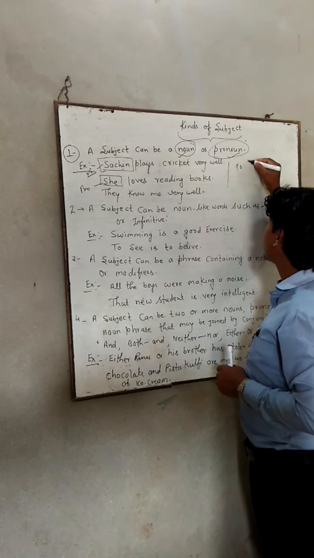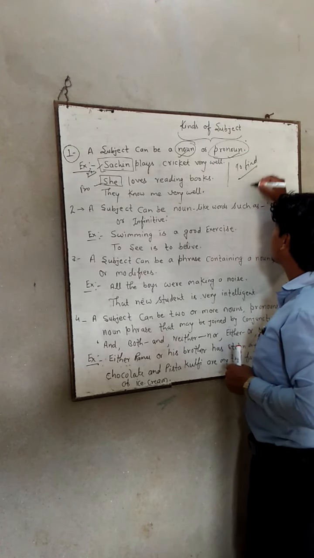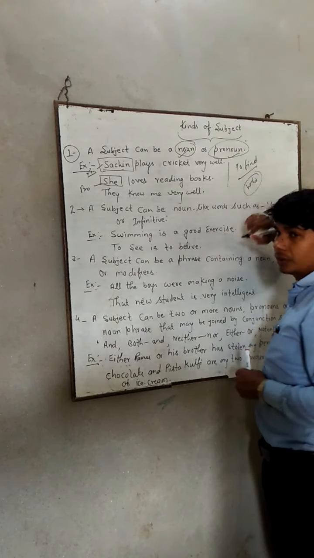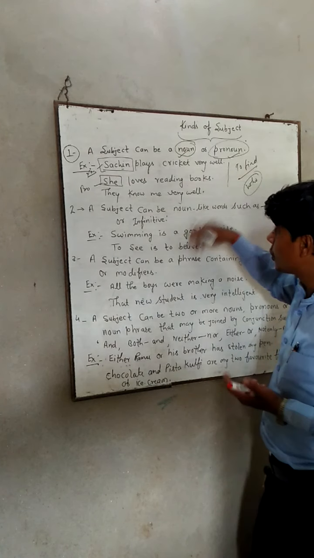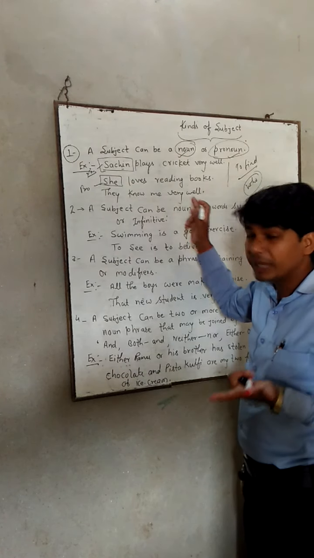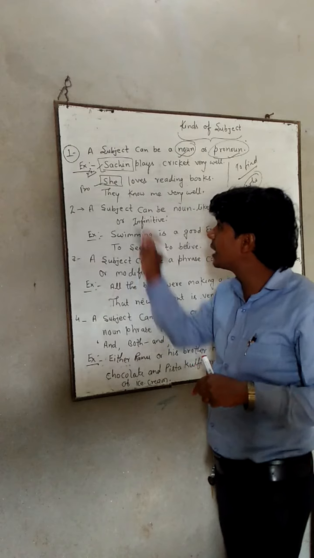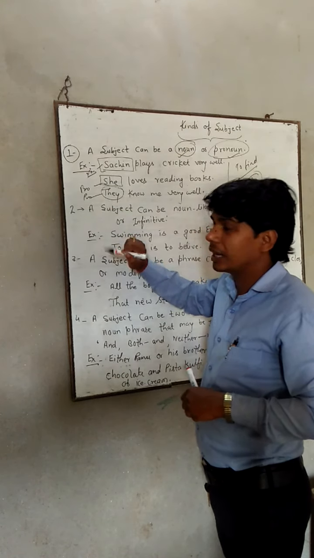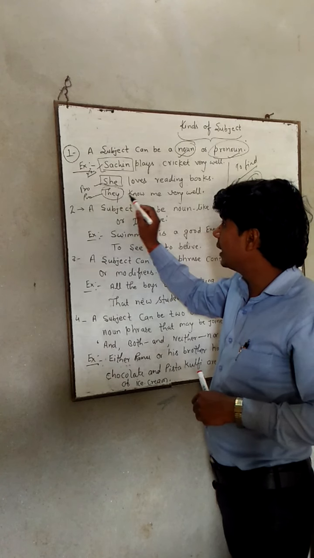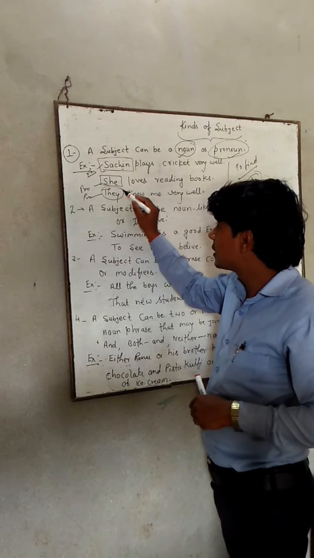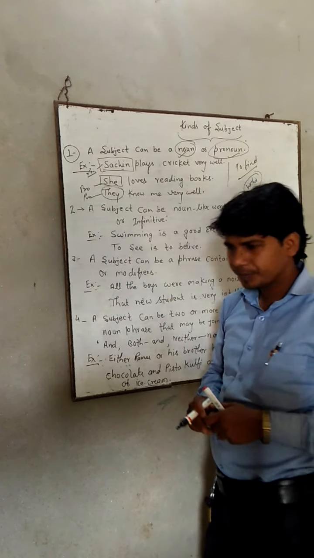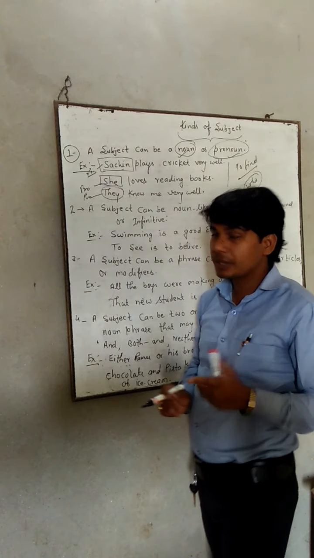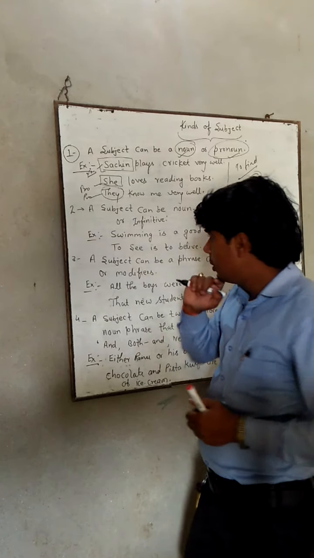To find the subject we ask the question who. Who knows me? We get the answer they, and they is also a pronoun, used as the subject of the sentence. I hope you have understood the first point.